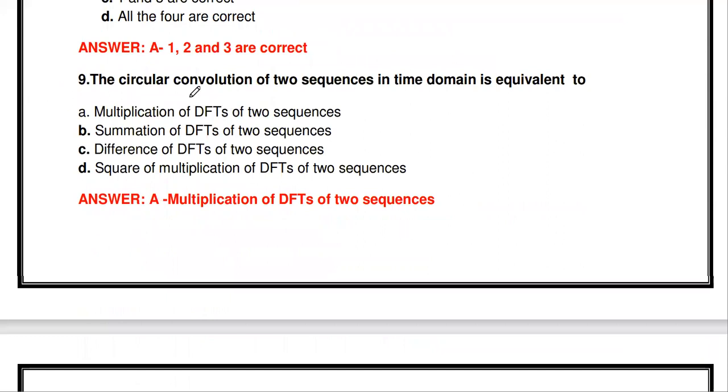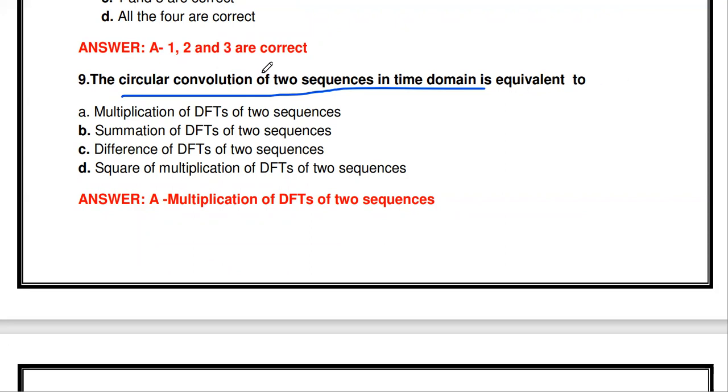The next thing: the circular convolution of two sequences in time domain is equivalent to dash. Consider x1 of n and x2 of n as the two sequences. So x1 of n circular convolution with x2 of n is equivalent to dash.